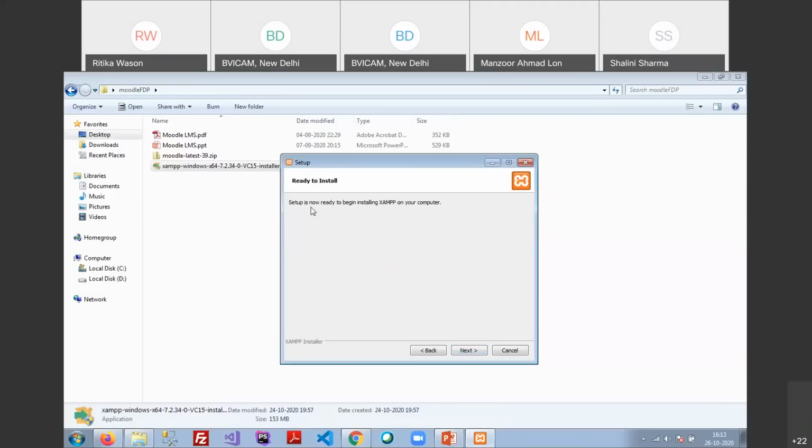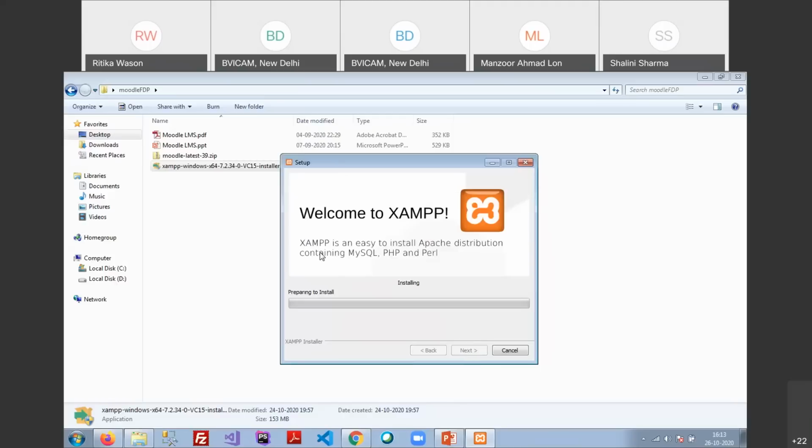Now it will tell us that all the required information for the installation has been collected from the user, and now we are ready to install XAMPP. So click on the next button and the installation starts. It will take some time, around 2 to 3 minutes.